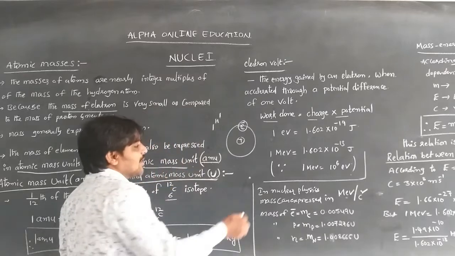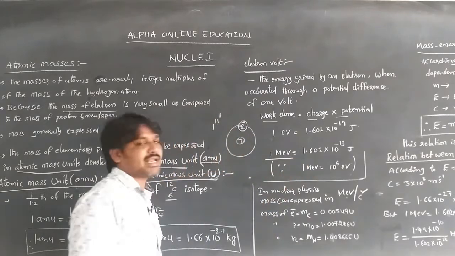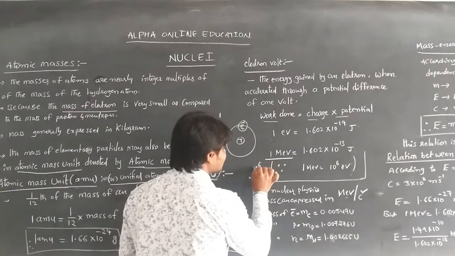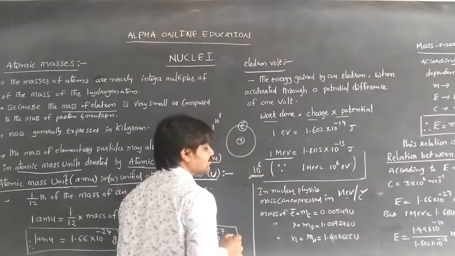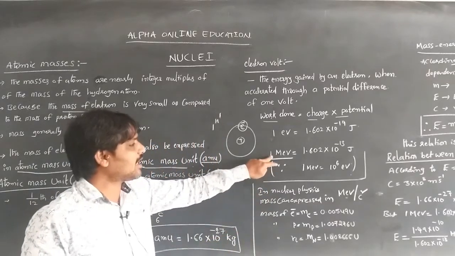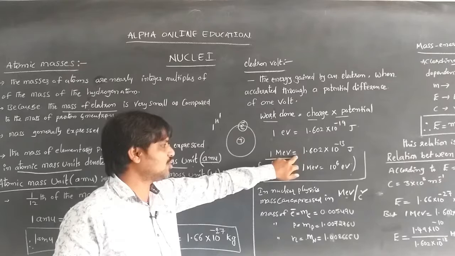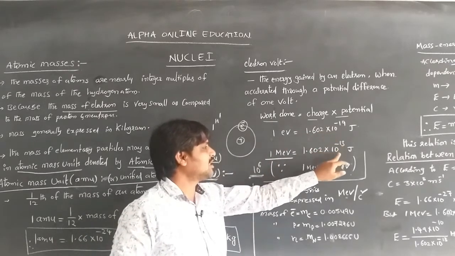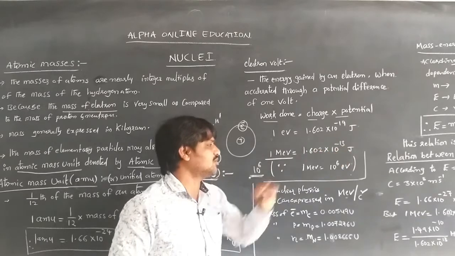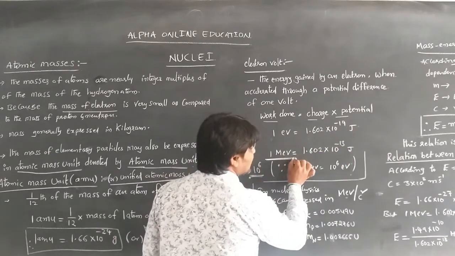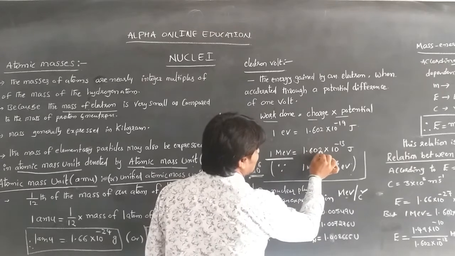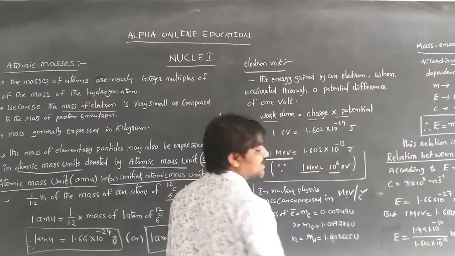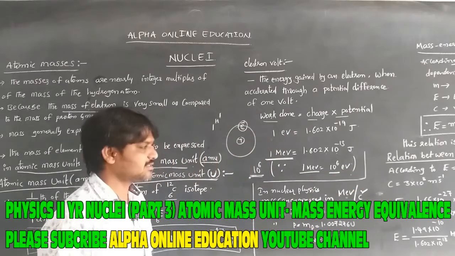In the case of mega electron volts, mega means a million, which is 10 to the power of 6. So 1 mega electron volt is equal to 1.602 into 10 to the power of minus 13 joules, because 1 mega electron volt is equal to 10 to the power of 6 electron volts.